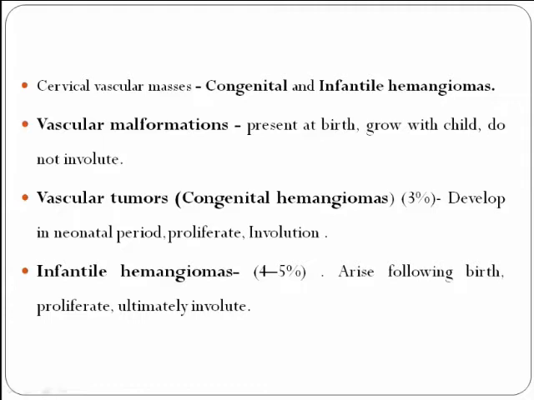They grow with the child, but they do not involute. Congenital hemangiomas comprise about 3% of neonatal tumors; they grow intrauterine, then proliferate in the neonatal period, followed by complete involution. Infantile hemangiomas comprise about 4 to 5% of neonatal tumors; they arise following birth, proliferate along with the child, and ultimately involute.